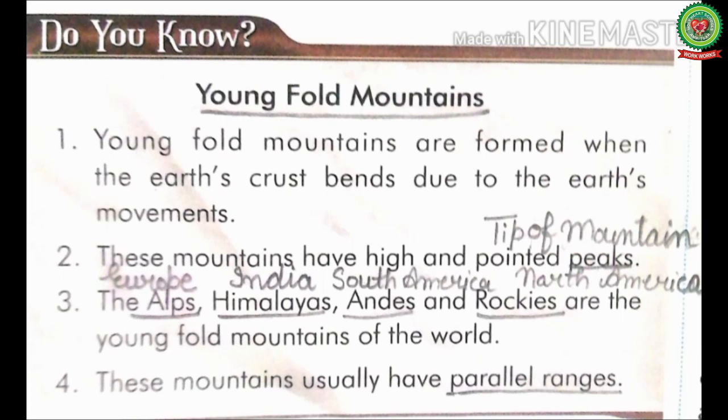And number 4, these mountains usually have parallel ranges. Here parallel means equal distance from one another at all points. So students, today we have covered this topic till here.